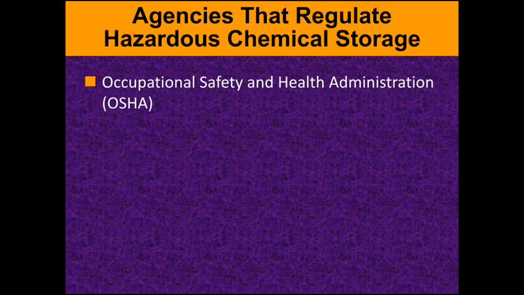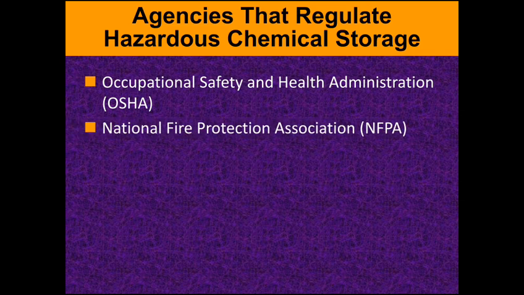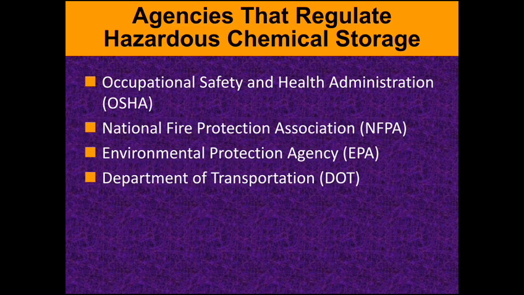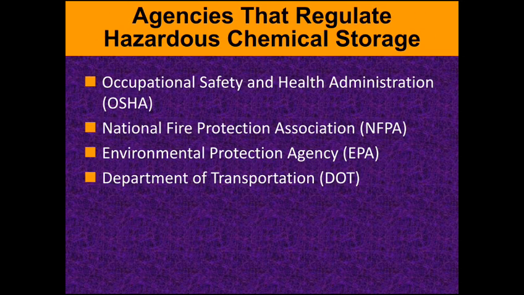And agencies that regulate hazardous chemical storage. And next thing, how to handle the chemicals. What are the different agencies that govern the rules and regulations of chemical materials, and how to store them, how to use them, and what safety rules are to be followed. All these are regulated by OSHA, that means Occupational Safety and Health Administration, and another authority called the National Fire Protection Association, NFPA, and another agency, the Environmental Protection Agency, EPA, and another agency, the Department of Transportation, DOT.